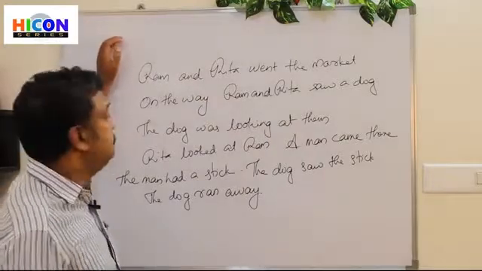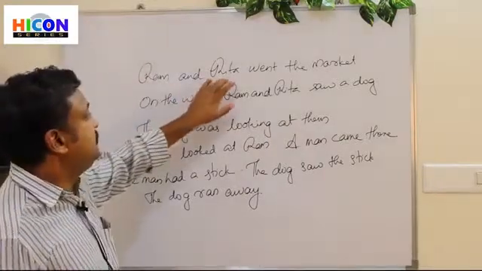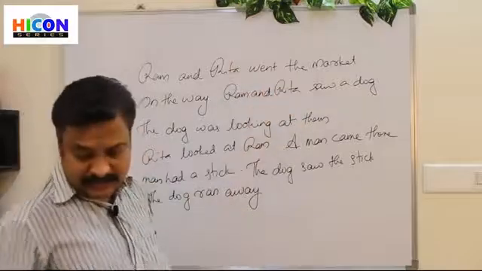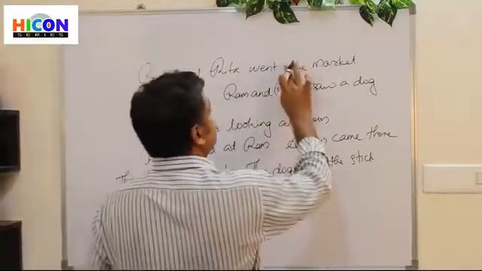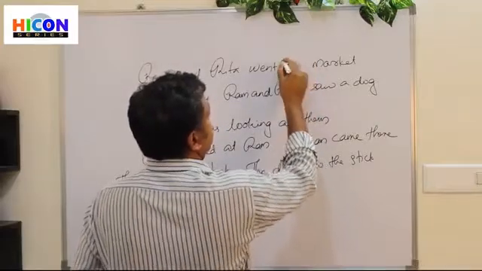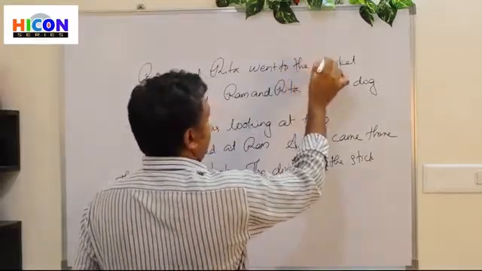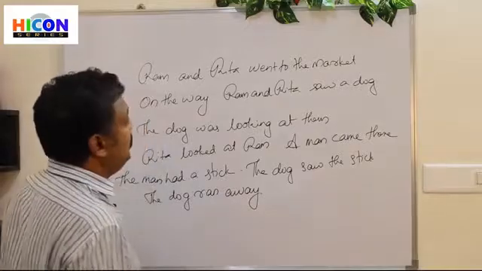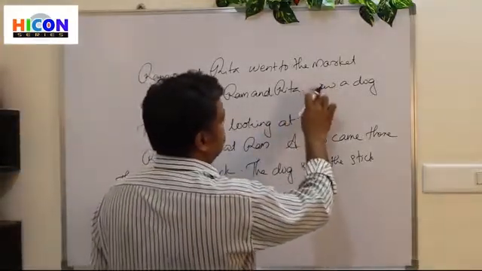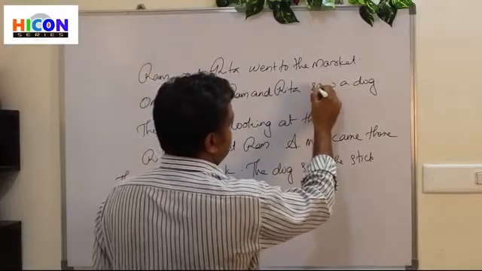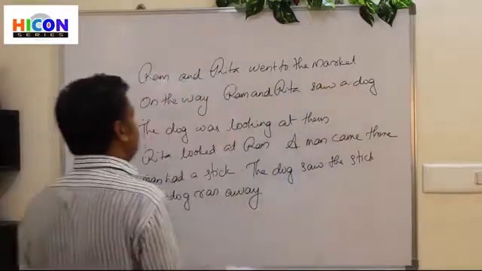So can you read it? Ram and Rita went to the market. On the way, Ram and Rita saw a dog.